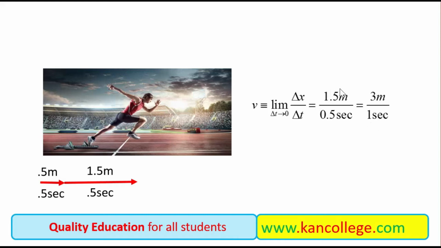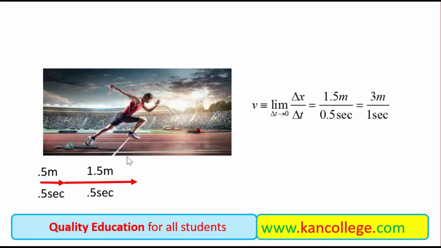And in half second, it covers a distance of 1.5. So, in 1 second, it will cover a distance of 3 meters. So, it has the ability of covering a distance of 3 meters in 1 second. So, it has a speed of 3 meters per second.